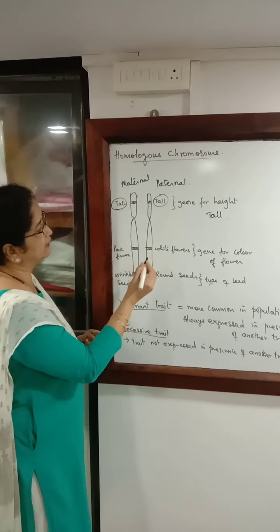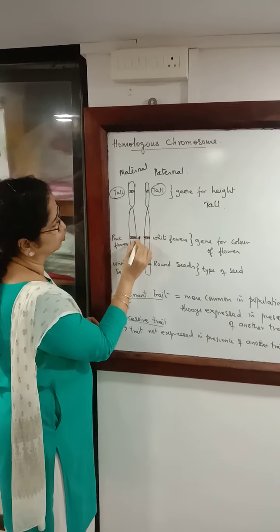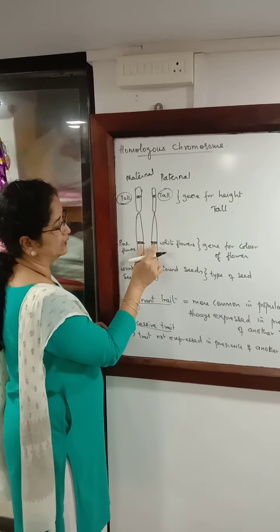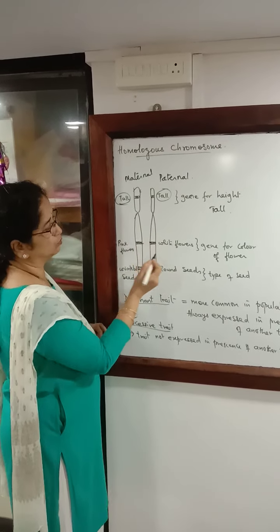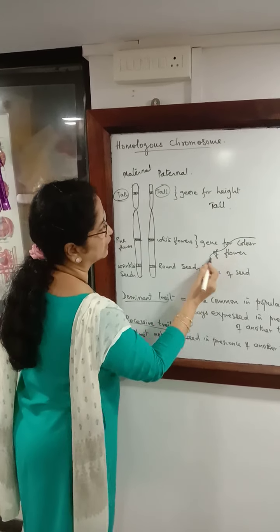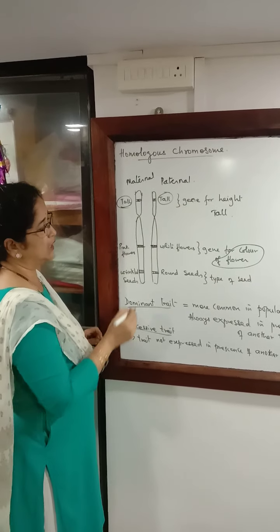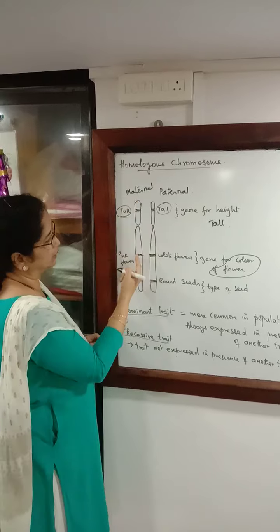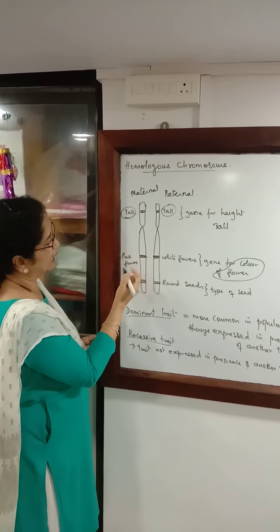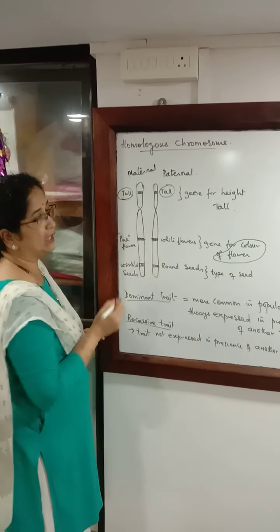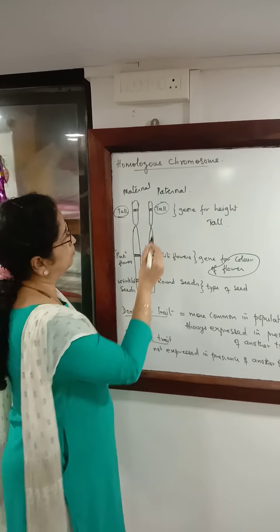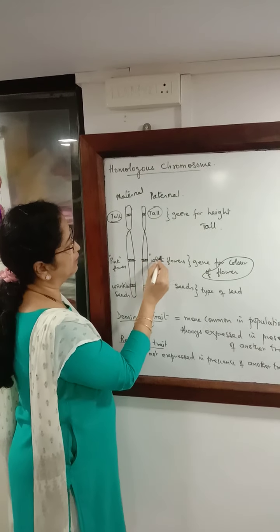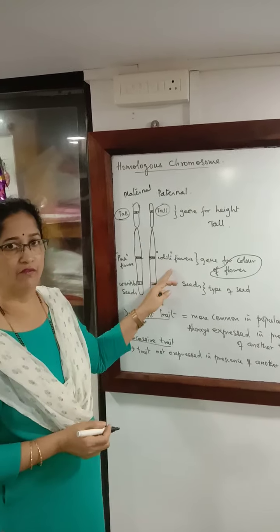If you consider this gene here, this is a segment of DNA, on the homologous chromosome, this will control the color of the flower. But in this case, in the maternal chromosome, the gene has information for pink flowers. But in the paternal copy, the information on the gene is for white flowers.